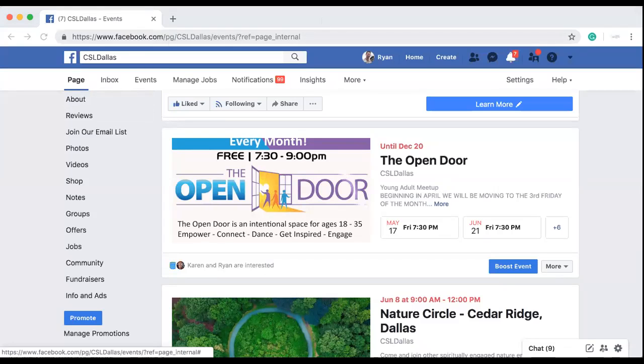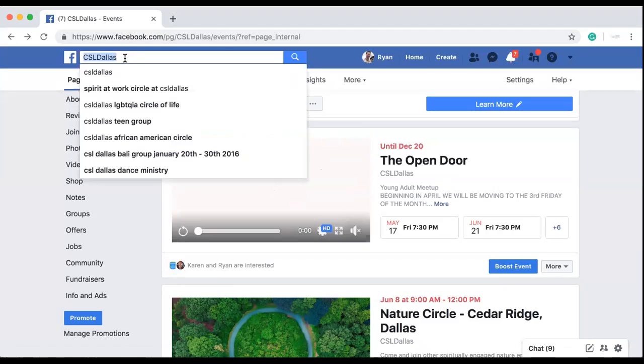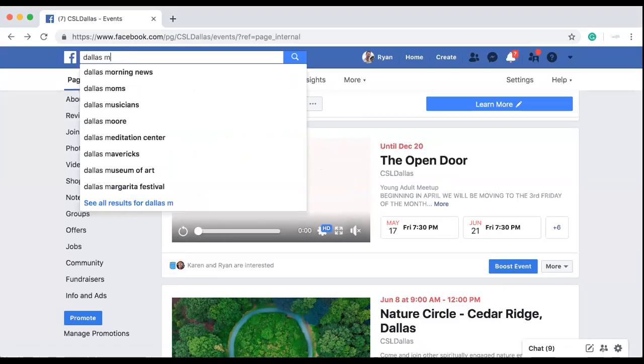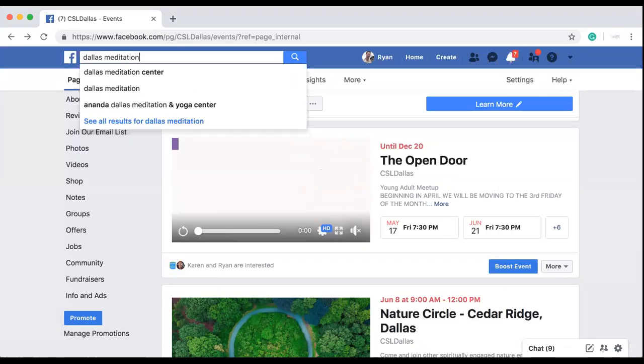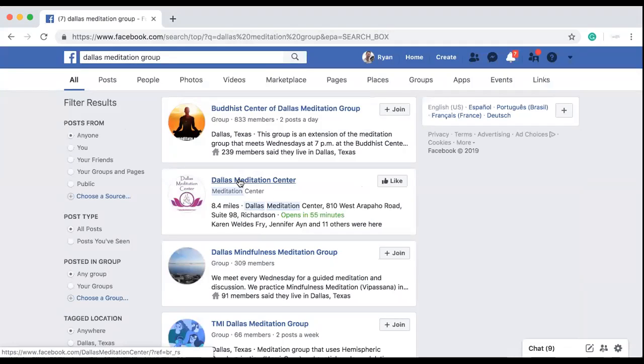Well, when I go over here to the search bar, I can look up Dallas, and for this one, I'll look up meditation, because that's a similar like-minded thing. So I want to look up different groups in or around Dallas that have anything to do with meditation. So I see Dallas Meditation Center, okay, Dallas Mindfulness Meditation Group.